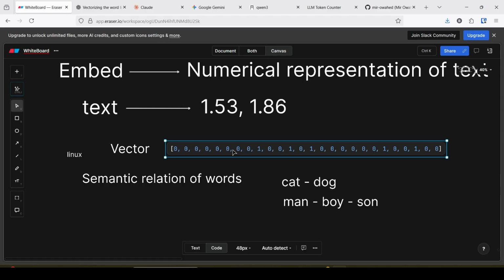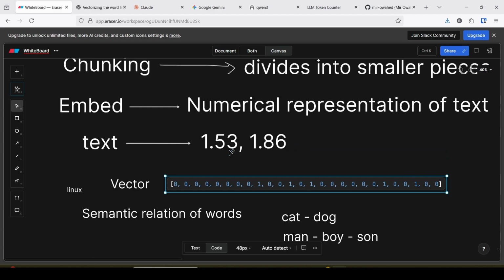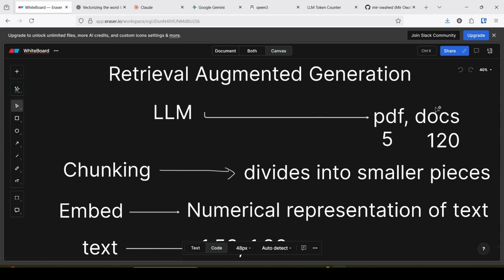This data is stored in the vector database. That means if I have a document base in the format of PDF or docs, it is first divided into smaller pieces, which is called chunking.